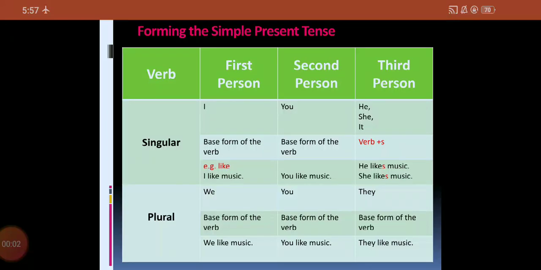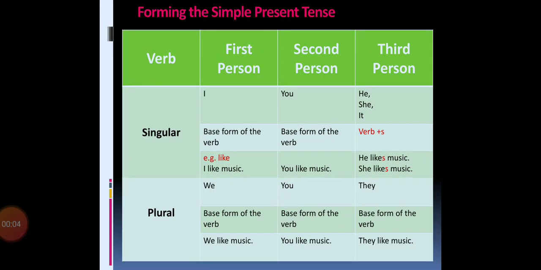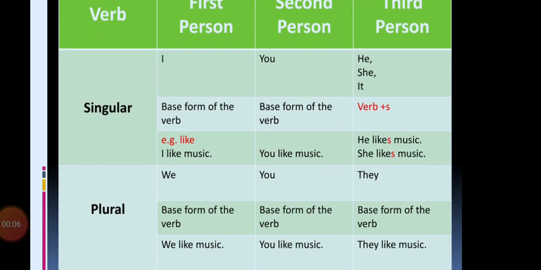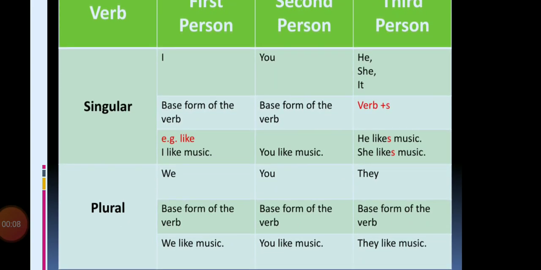Okay, and the third person plural form, we also have to use the base form. It means "they". We have to use the base form of the verb. They like music. Okay, students.